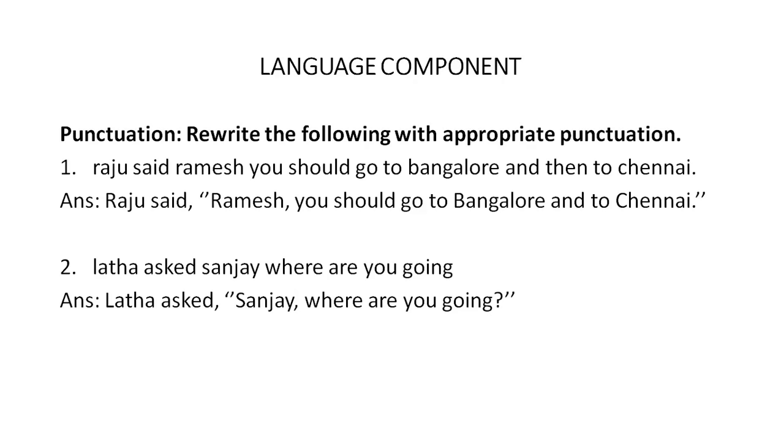So since this is a sentence spoken by Lata, it comes within inverted commas as it looks like a direct speech. So Lata asked, comma, inverted comma start, Sanjay, comma, where are you going? Question mark and inverted commas close. So Sanjay is capital. Again, it's a proper noun.